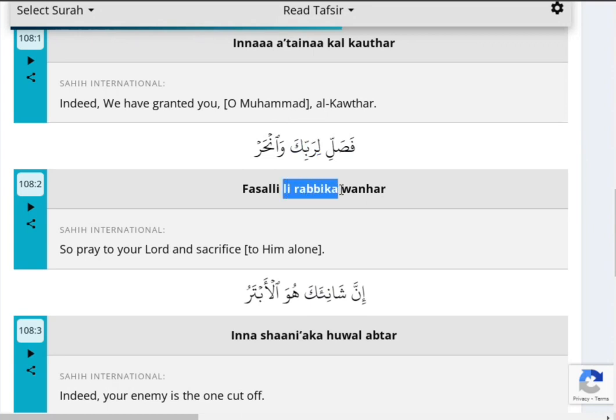Li rabbika. Wa goes to noon. One. Ha will be from the middle part of the throat. Har. One har.